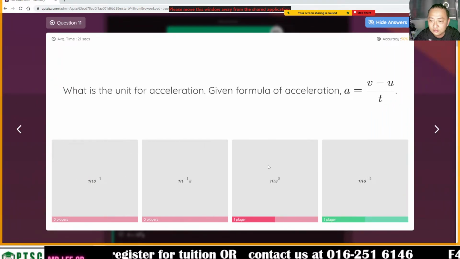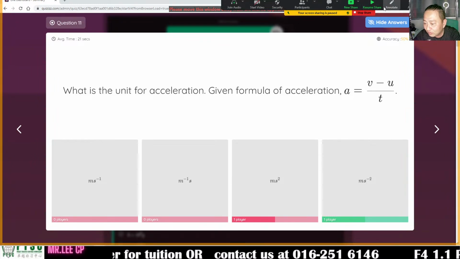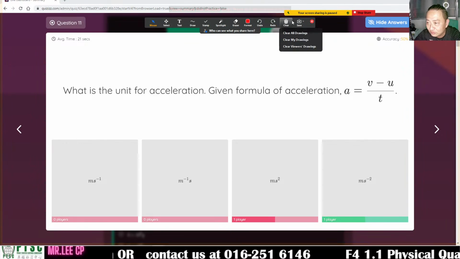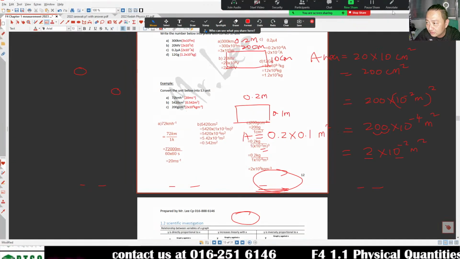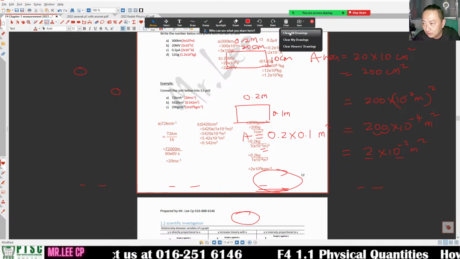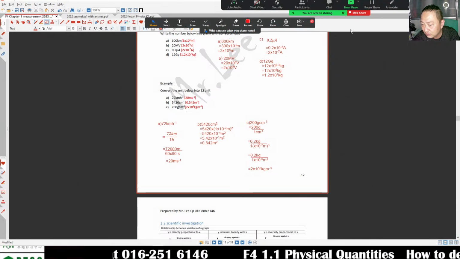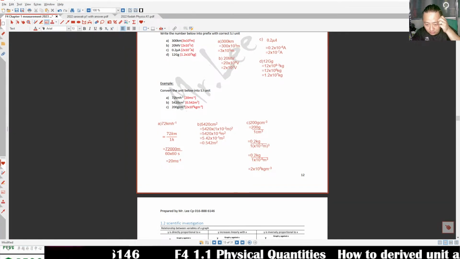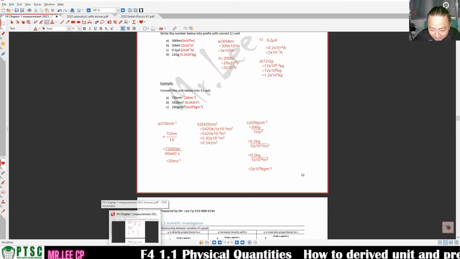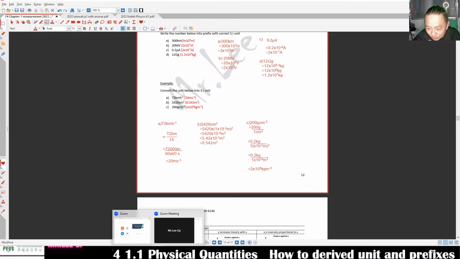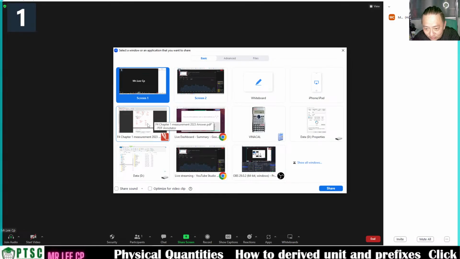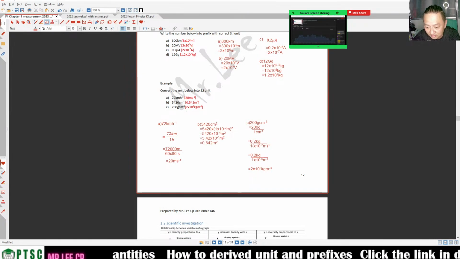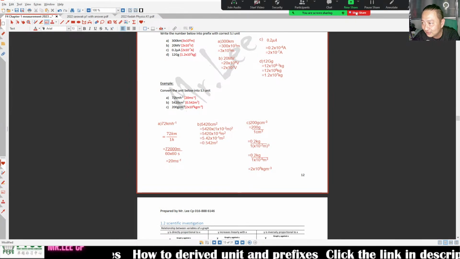Oh, that's why. This one both we get wrong. No, one of us gets it wrong. Acceleration's unit, what is the acceleration unit? Oh, I know already. I should not share this. I know why already, because I am using Zoom. I shared the wrong thing, so it will not appear. Okay, not this one.